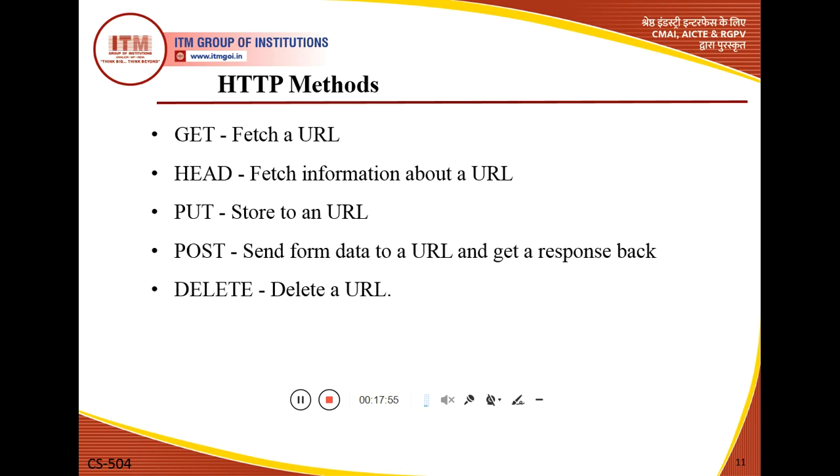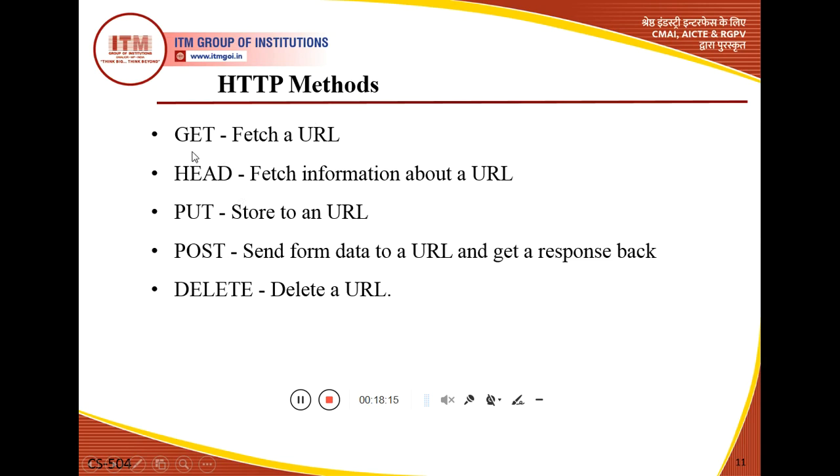Now there are some types of methods that are used in HTTP when we send the request; these 5 methods are mainly used. Basically we use 2 methods, get and post.